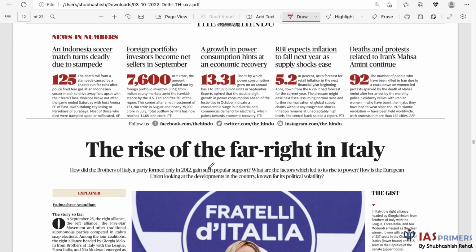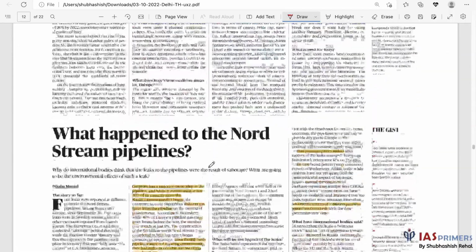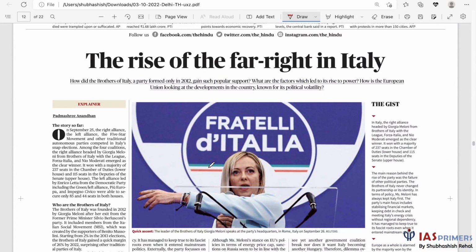Okay, so we have this news over here, some facts over here. The RBI expects inflation to fall next year. Inflation is so high that it's logical to expect it to fall only. Okay, the rise of the far right in Italy. Next article.